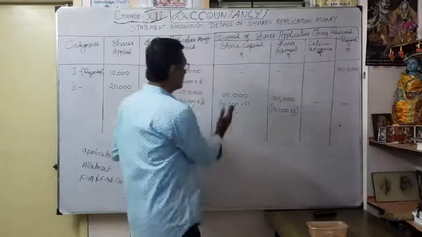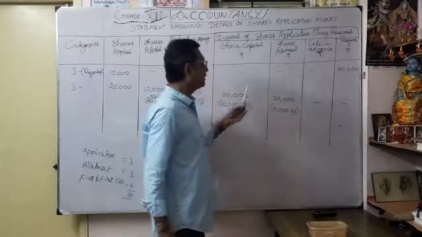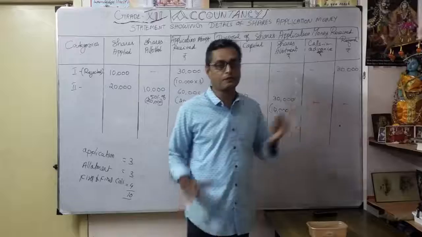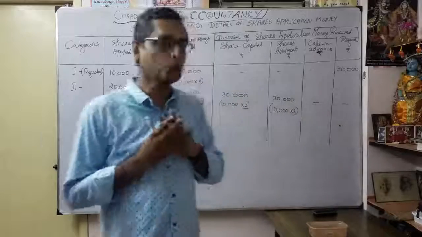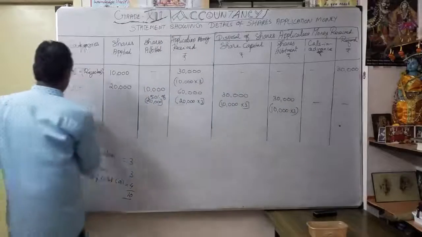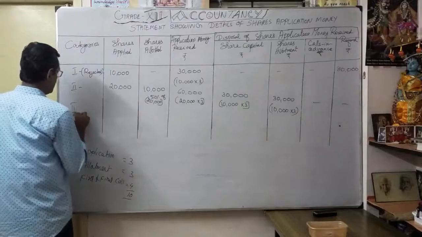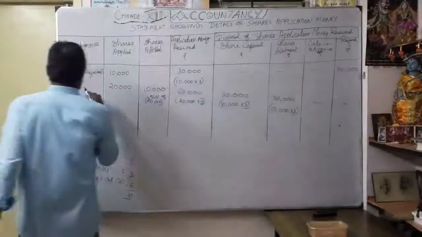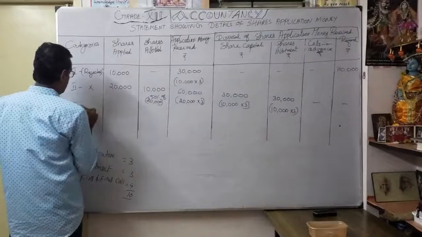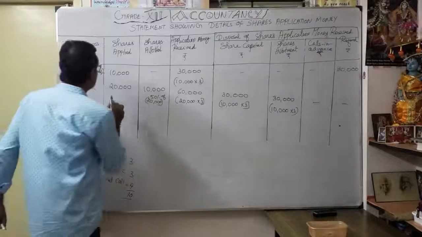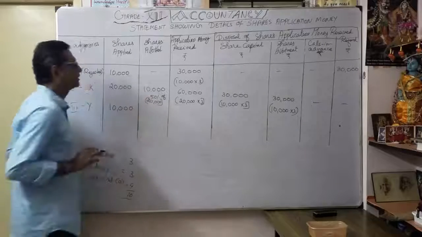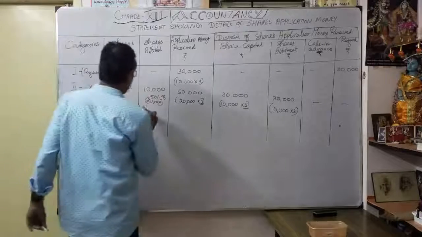So whatever 60,000, I utilized it: share capital and the share allotment account. Here no question of calls in advance and no refund. Understood the category 2. Now the category 3. What is category 3? Maybe the name of the person, I think, is X, correct? Here X. Here the category 3. So they applied how much? They applied 10,000 shares. So allotted also 10,000 shares.